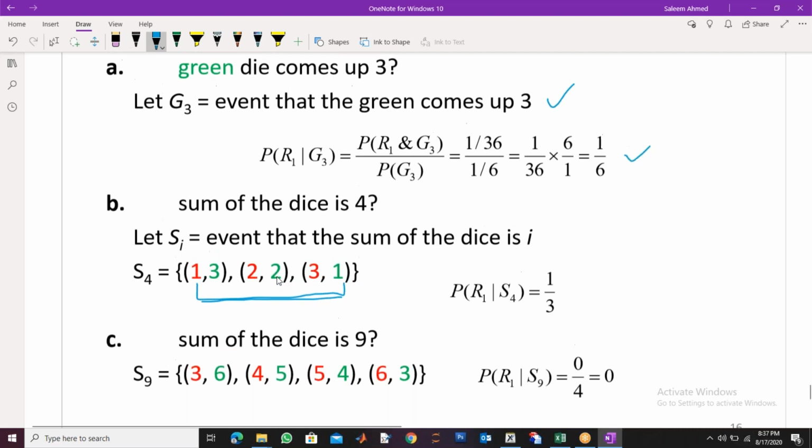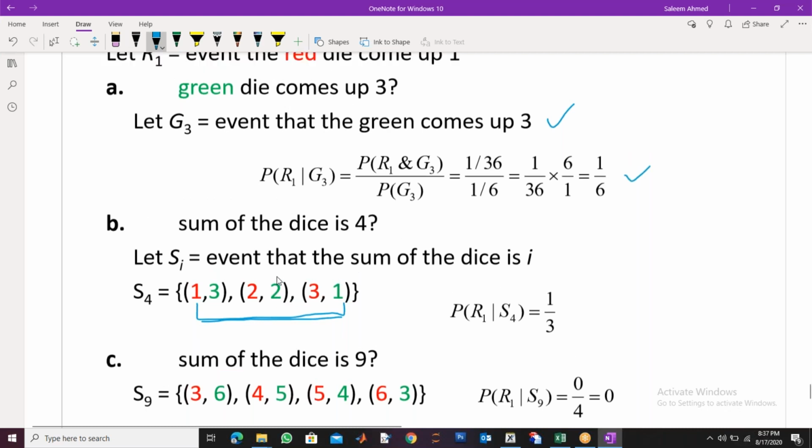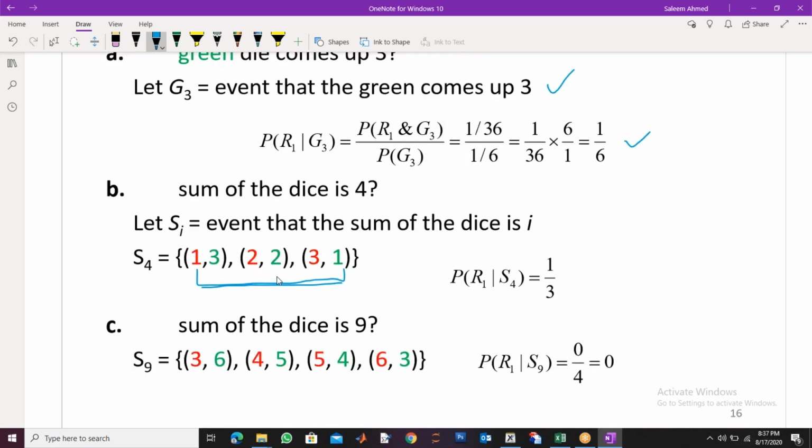So now the sum on the 2 dice is 4, and we are asking the question: 1 on the red. How many 1 on the red? Only 1, because here it is 2 on the red, here 3.